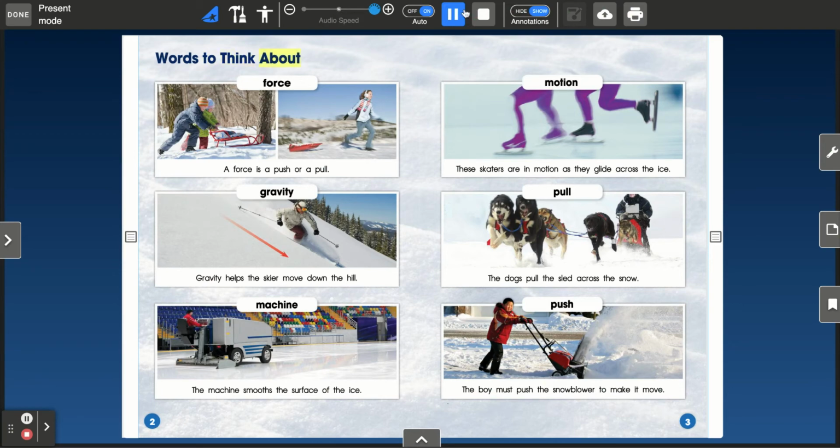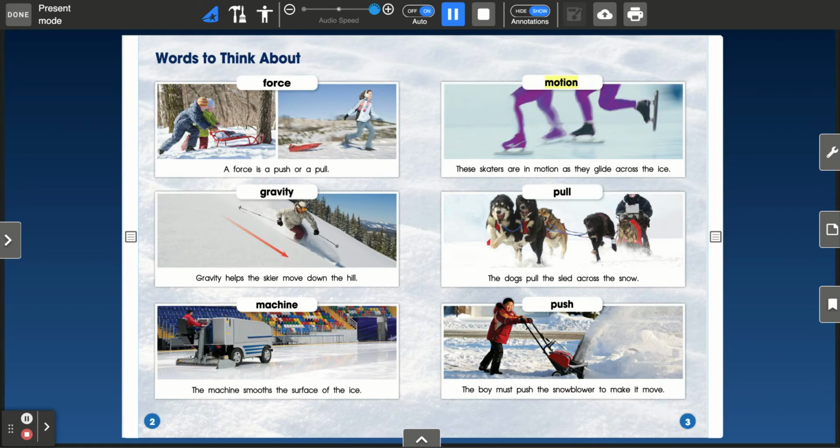Words to think about. Force. A force is a push or a pull. Gravity. Gravity helps the skier move down the hill. Machine. The machine smooths the surface of the ice.